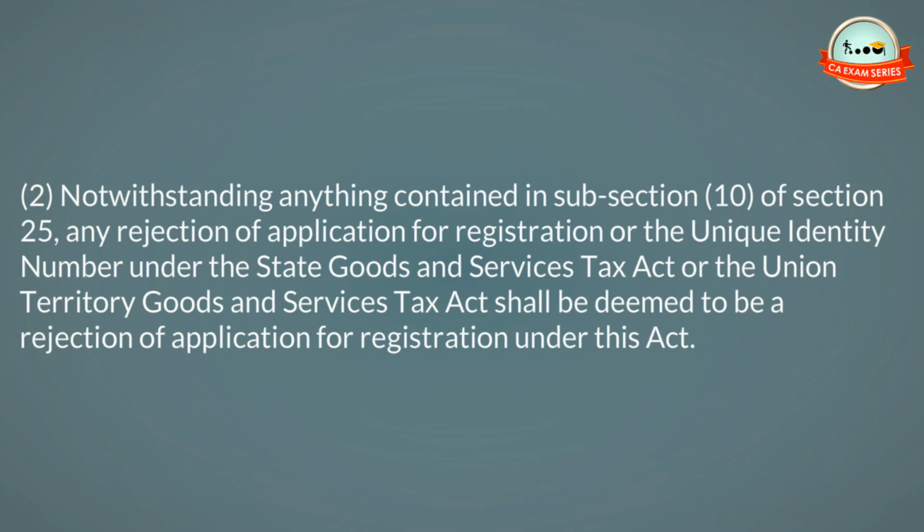2. Notwithstanding anything contained in subsection 10 of Section 25, any rejection of application for registration or the unique identity number under the State Goods and Services Tax Act or the Union Territory Goods and Services Tax Act shall be deemed to be a rejection of application for registration under this Act.